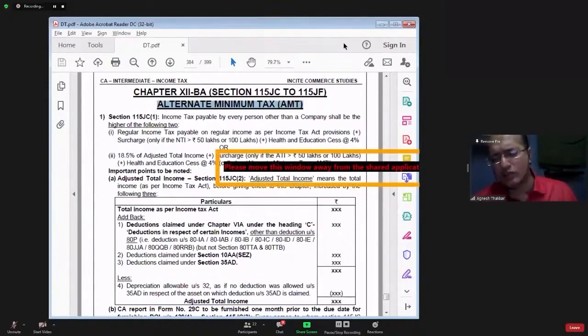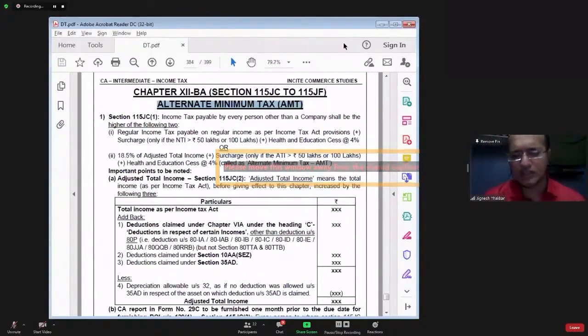So you have paid 50 lakhs extra. Government says this 50 lakhs, the extra tax which you are paying right now, we will allow to be adjusted against your future tax liability. Have you understood the background of this section?